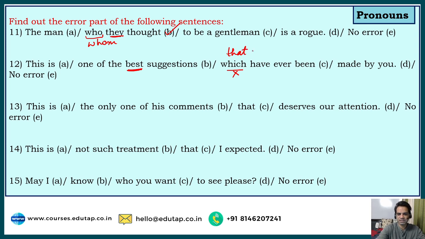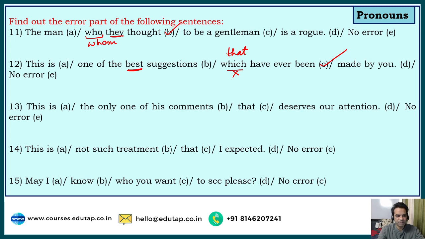This is one of the best suggestions that have ever been made by you. So it should not be which, it should be that. So guys, for specific references and for superlative adjectives, that is used, not which. Got it? And obviously, which is used for singular, suggestions is plural, so it should be that in any case. So which is used for singular non-living bodies and that is used for plural non-living bodies. So that is the error here.